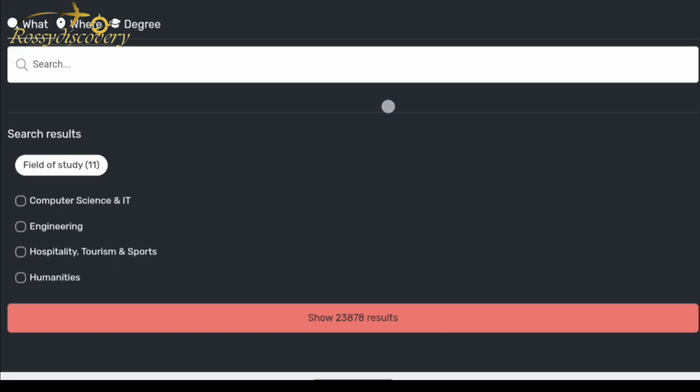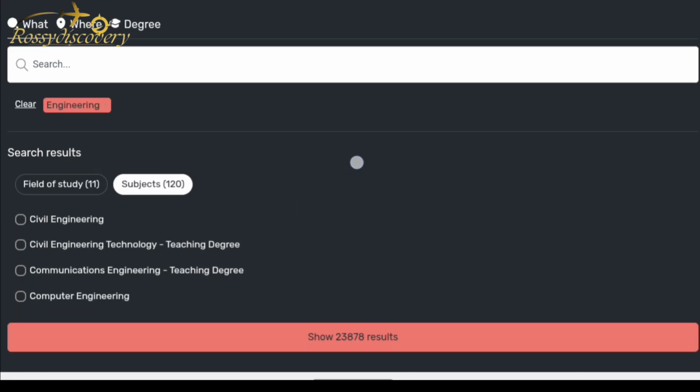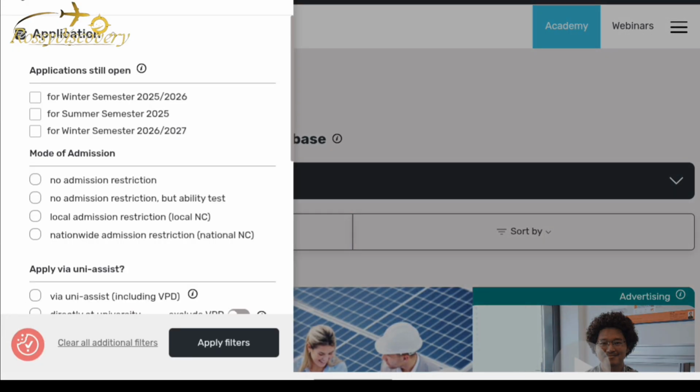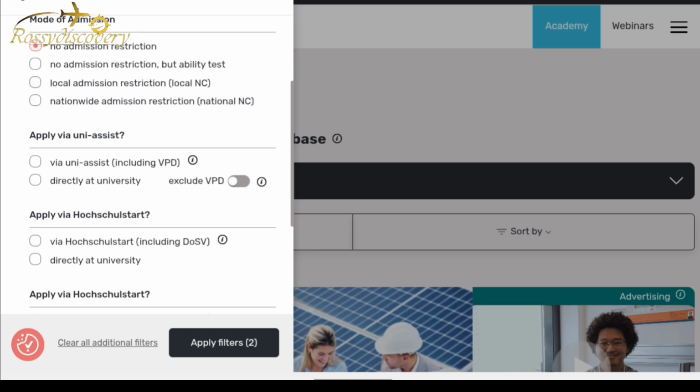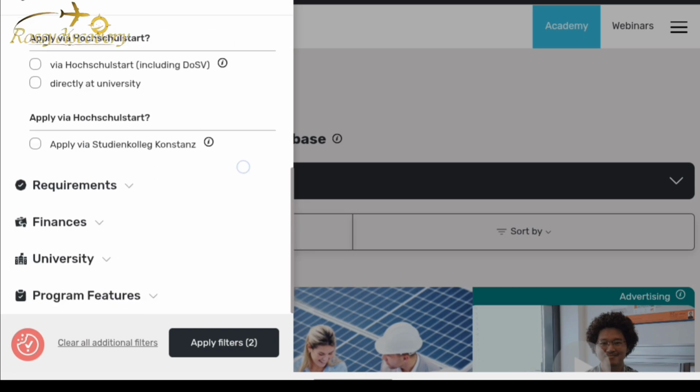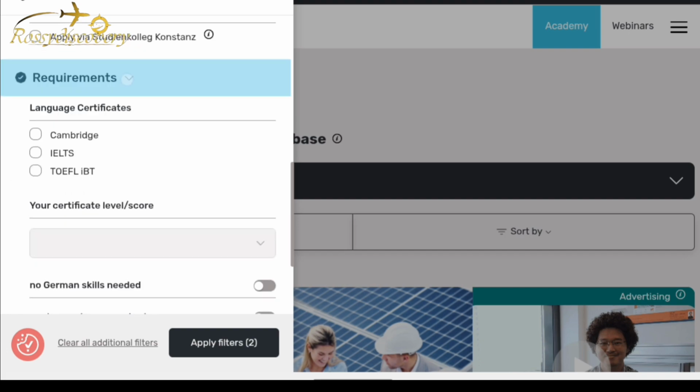So this is it. Let's assume we are looking for engineering courses. You filter more, you come here. Applications still open for 2025/2026. What session are you going for? Of admission, no restriction; it should be open to all localities and all nationalities. Applying via Uni-Assist or directly to the university, let's leave that. Requirements, let's leave that.